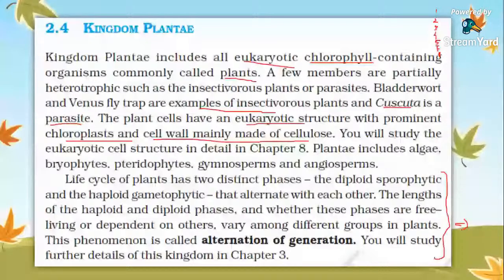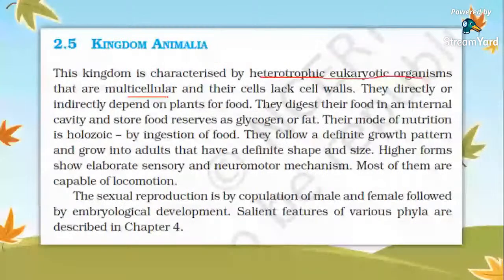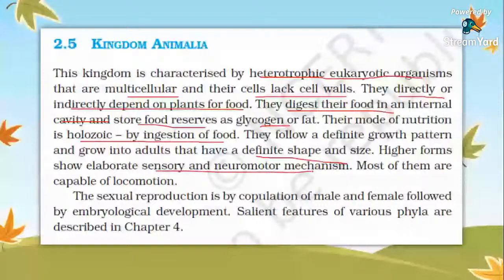Okay. The next topic, that is animal kingdom, is comprised of heterotrophic eukaryotic organisms. They are multicellular. Cells lack cell wall. They directly or indirectly depend on plants for food. They digest their food in an internal cavity and store reserves as glycogen or fat. Their mode of nutrition is holozoic, by ingestion of food. They follow a definite growth pattern and grow into adults with a definite shape and size. Their higher forms show elaborate sensory and neuromotor mechanisms, and they are capable of locomotion. Sexual reproduction is by copulation of male and female followed by embryological development. That's all about Kingdom Animalia.